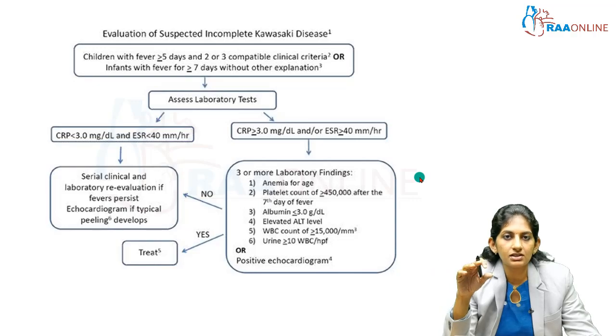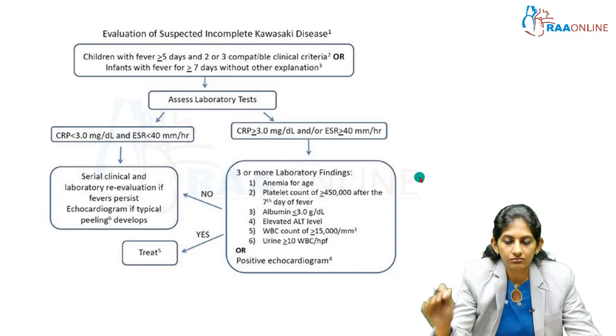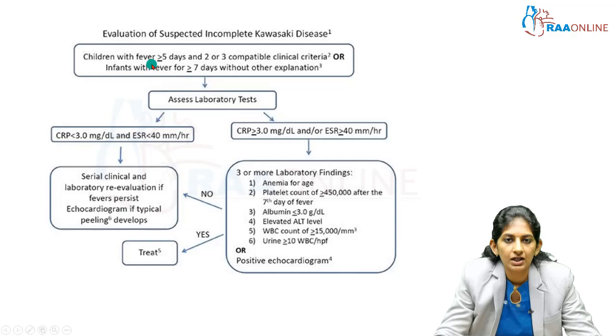So this is a simple flow chart which will tell what to do when you get a child with incomplete KD. Children with fever, 5-day fever, and maybe 2 or 3 compatible clinical criteria present, or there is a fever for more than 7 days and I am not able to find out anything on the blood investigations. So other laboratory tests have to be done. Do a CRP and an ESR.